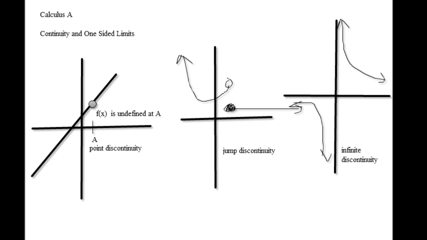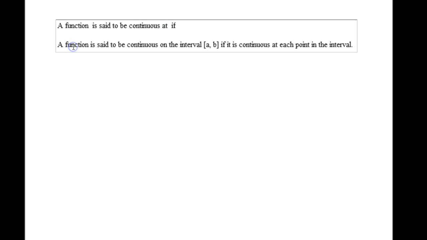Okay, so a function is said to be continuous at x equals a, and this one we're going to have to type in the limit.